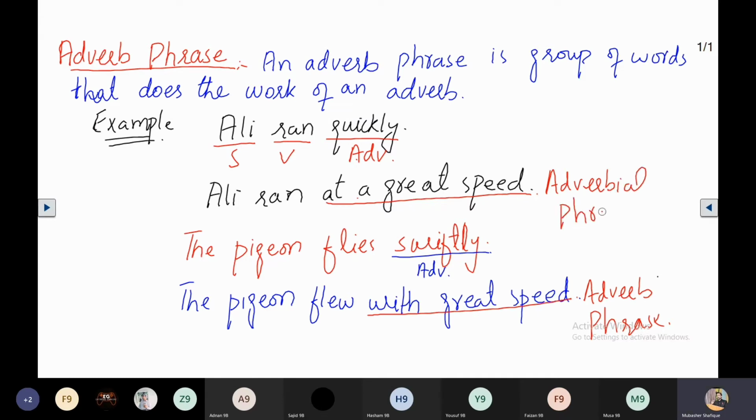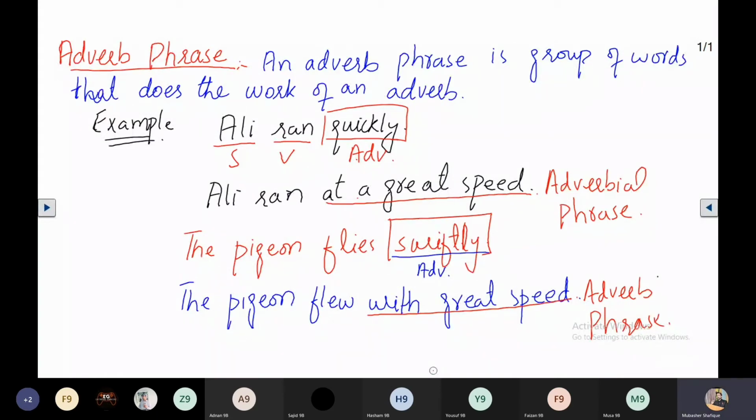When we use one word which modifies a verb, adjective or another adverb, it is called an adverb. Like Ali ran quickly, here quickly is an adverb, and the pigeon flew swiftly, the word swiftly is an adverb. But when we use more words instead of an adverb, it is called an adverb phrase, or you can call it an adverbial phrase.